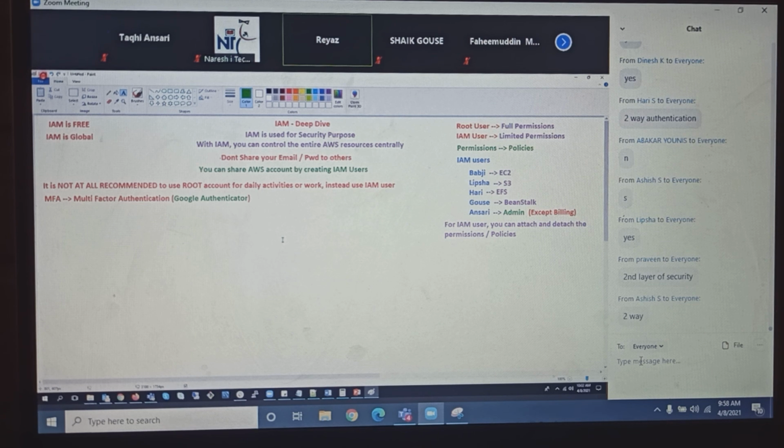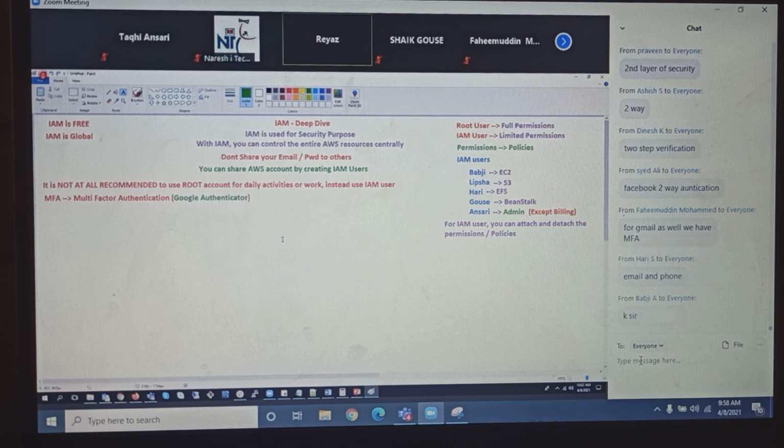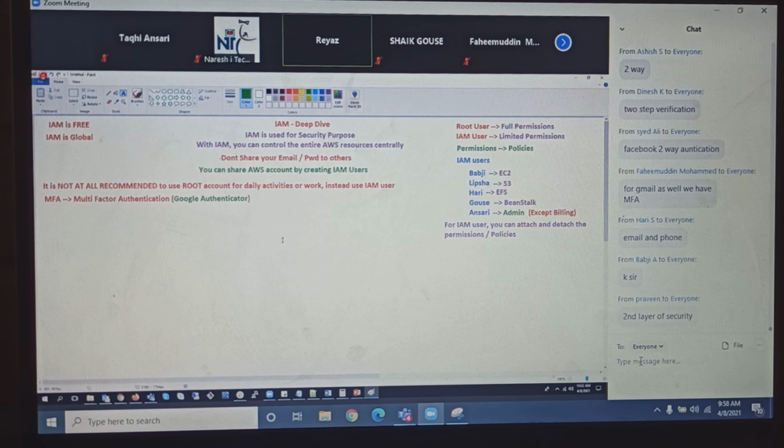Guys, open your phone, go to your Play Store and download Google Authenticator. Just type Google Authenticator and download. This will be useful for us in practicals. But yes, this is MFA. What MFA does is, whenever you provide the username, email ID and password of your root account, or the username and password of your IAM account, you need to configure this MFA for your AWS account.